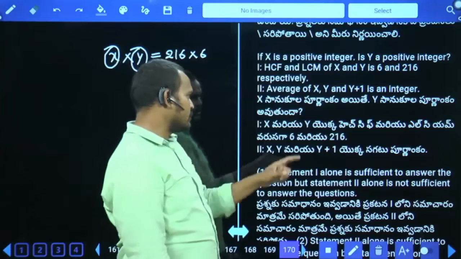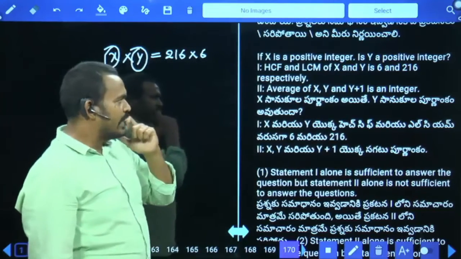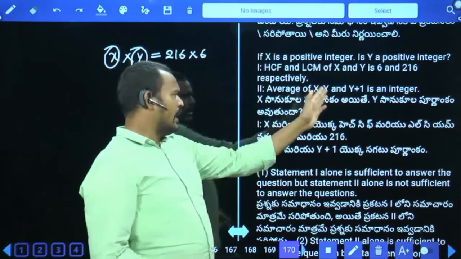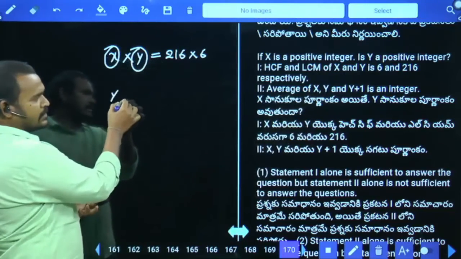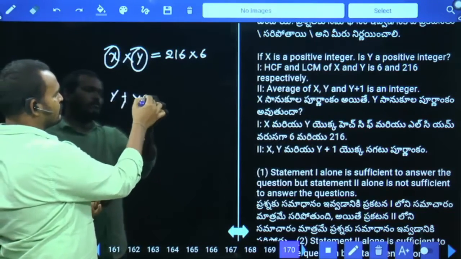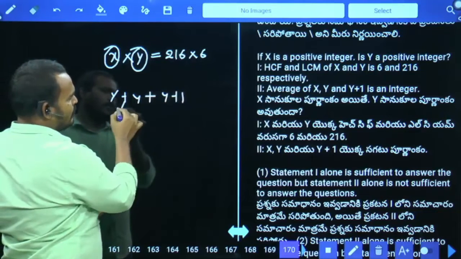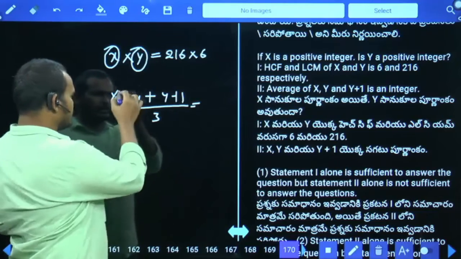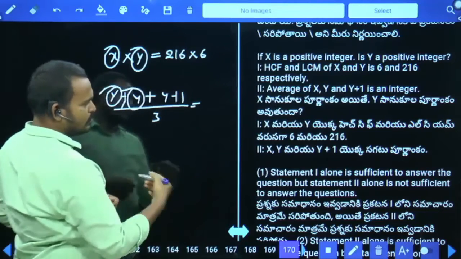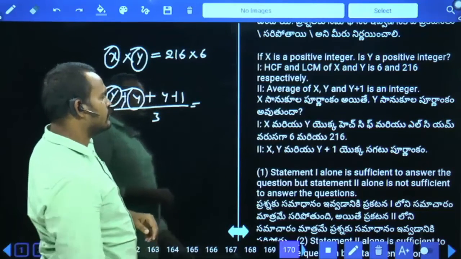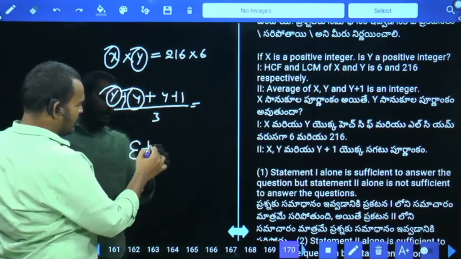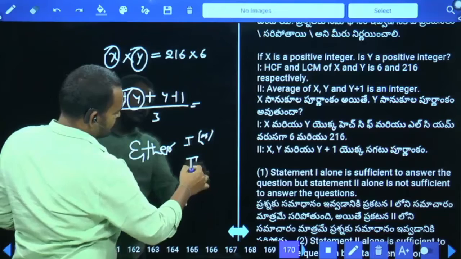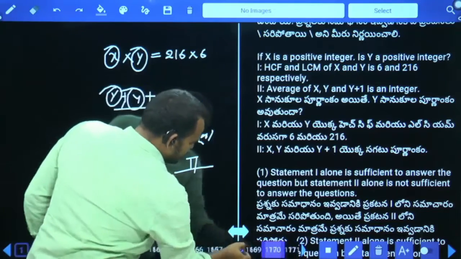One alone is sufficient. Next, the second statement: average of x, y and y plus 1 is an integer. Nothing but the average value, x plus y plus 1 divided by the number of observations, 3, equals an integer value. Definitely x is a positive integer and y is also positive, so 2 alone is also sufficient. Then the answer is either 1 or 2. Next, question number 171.